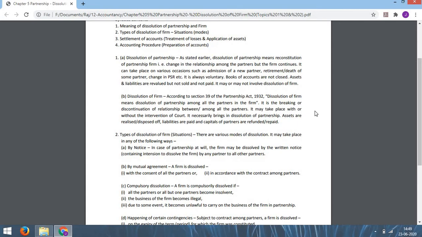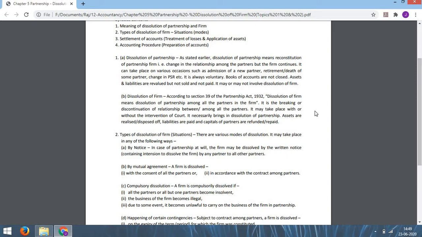Here the firm continues its business, that means the business of the firm is not closed, only the number of partners changes, or sometimes the profit sharing ratio changes. That means the terms and conditions in the partnership deed which have been agreed earlier are now changing in case of dissolution of partnership. So this is dissolution of partnership.